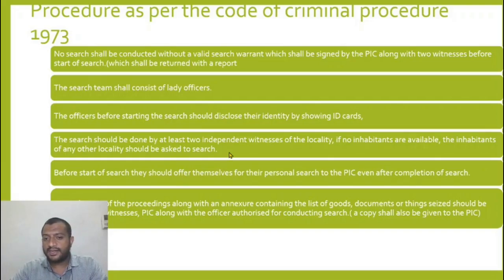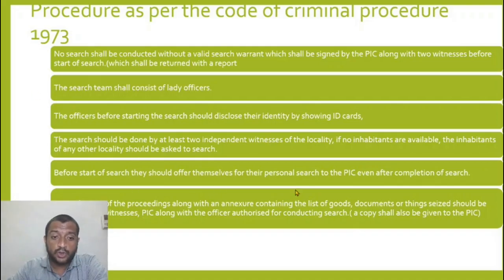The search should be done by at least 2 independent witnesses of the locality. If no inhabitants are available, the inhabitants of any other locality should be asked to search. So at least 2 witnesses should accompany the search, and those 2 witnesses should be of the same locality, because those people are trusted people of the locality. If there are no persons of that nature in that locality, I can go for a nearby locality. I cannot call a person from Delhi for witnessing a search in Telangana. So it has to be a nearby locality.